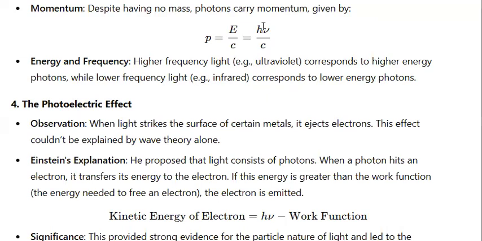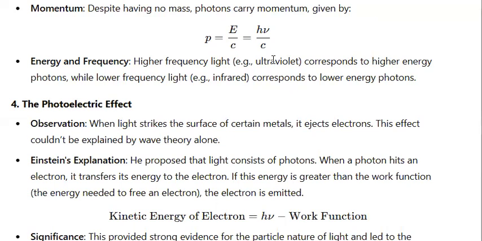Now, which factors does the photon's energy depend on? As we can see in the formula above, the greater the frequency of the photon, the greater will be its energy. For example, ultraviolet light has a greater energy because it has a greater frequency compared to lower frequency light such as infrared rays.